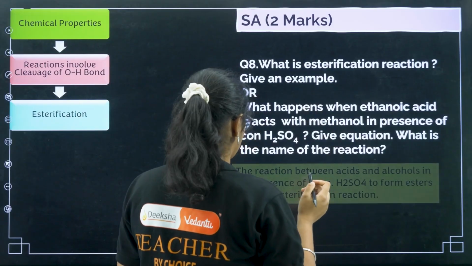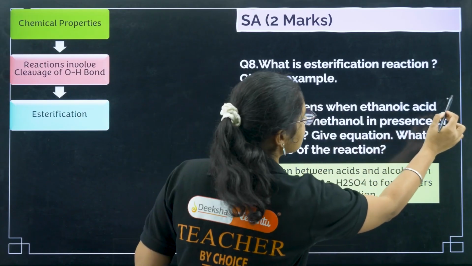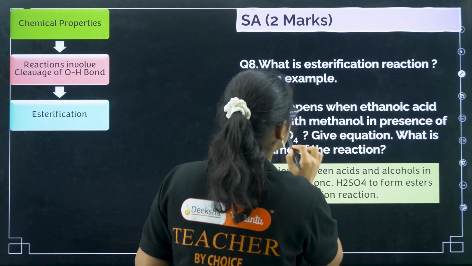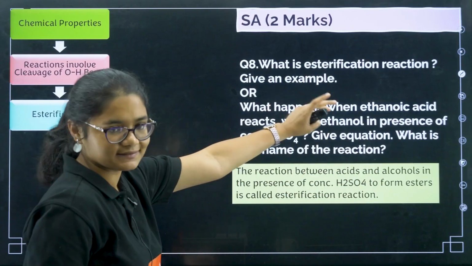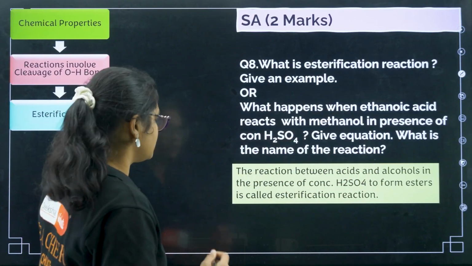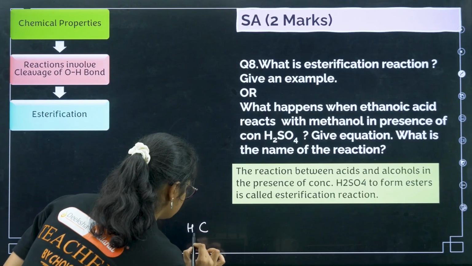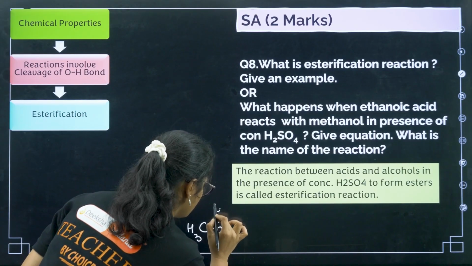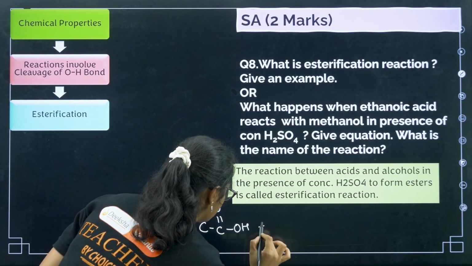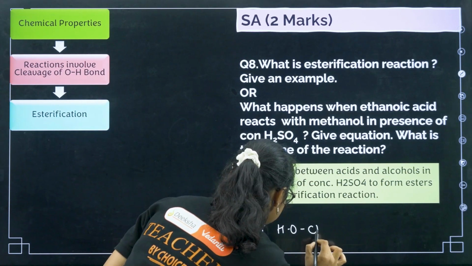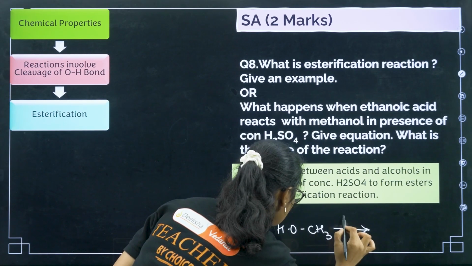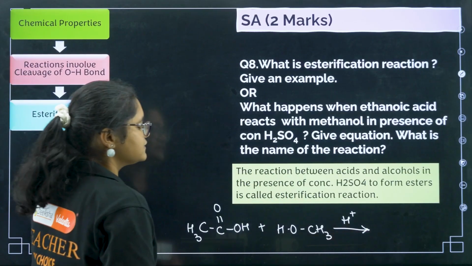I will take this reaction as an example. You have ethanoic acid, CH3COOH, and then you have methanol, HOCH3, then you have concentrated sulfuric acid.